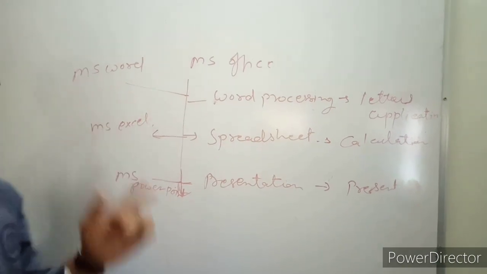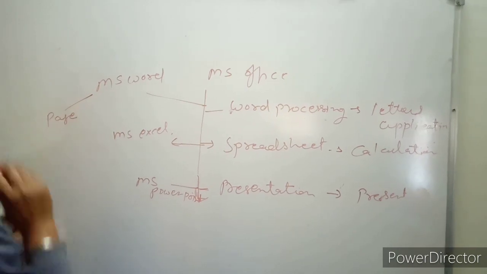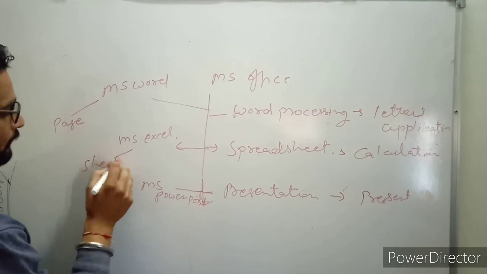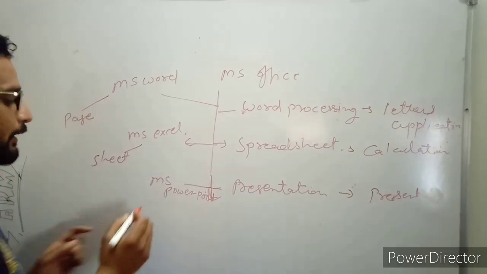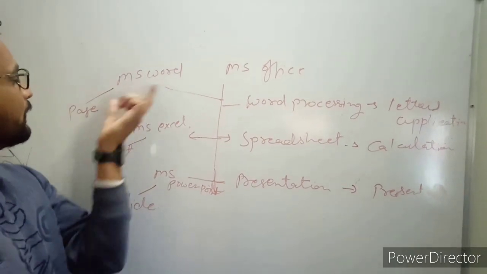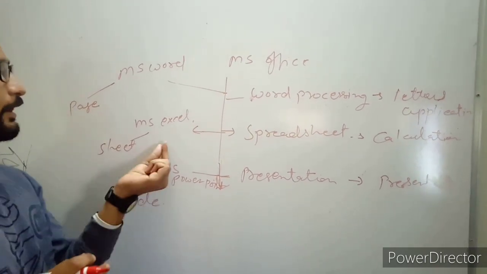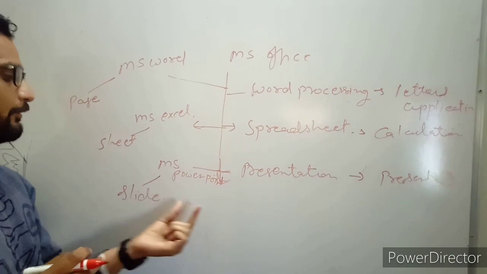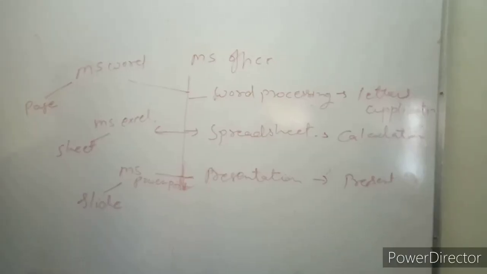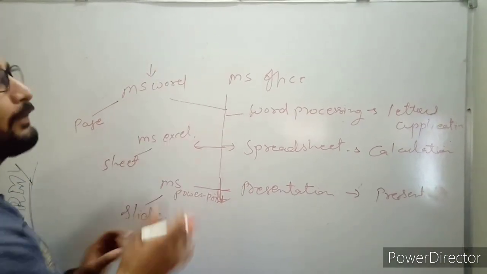So what is MS Word? In MS Word, we have an interface that is called page, right? And in MS Excel, we have sheet, right? And in MS PowerPoint, we have slide. So we can use MS Word by using page, or we can use Excel by using sheet, and we can use PowerPoint using slide, right?